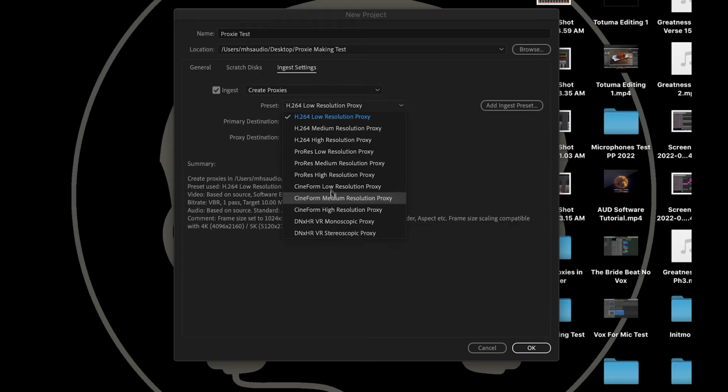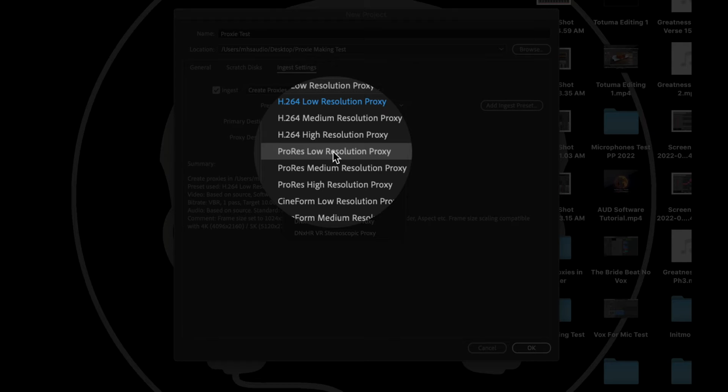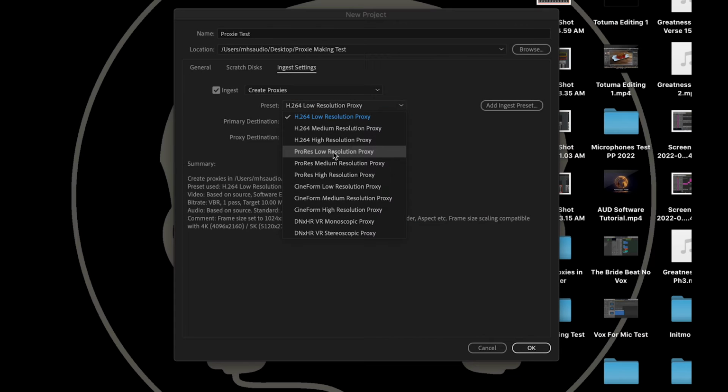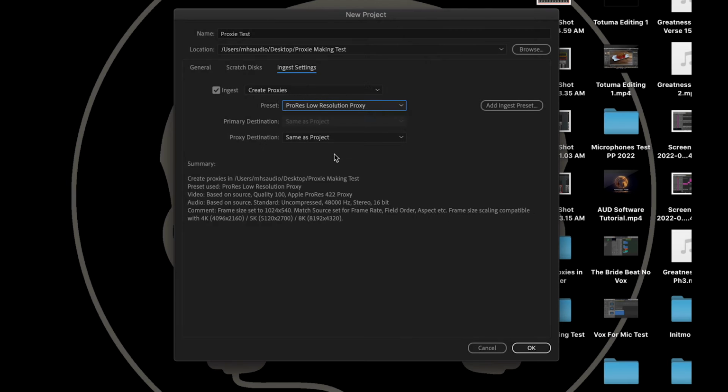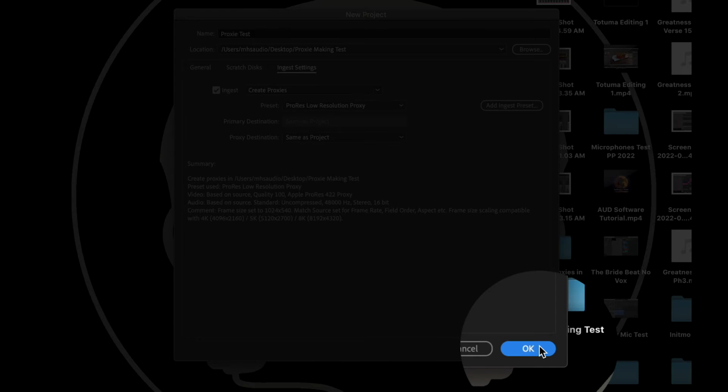What this does is Premiere will create a low-res version of your videos so that you can edit using a low resolution video as opposed to a high resolution video. That's why you're getting all the lag, because the computer is struggling to deal with all of your footage, whether it's in 1080 or 4K. Normally I go to ProRes right here. I'm going to click on that and then hit OK.